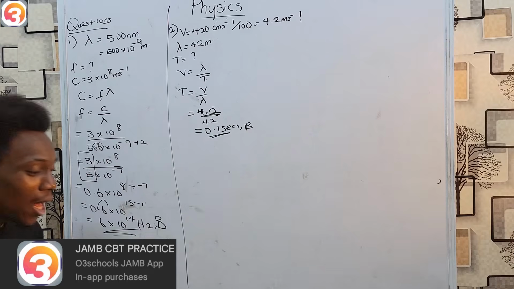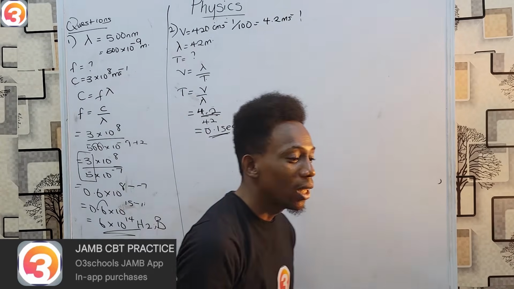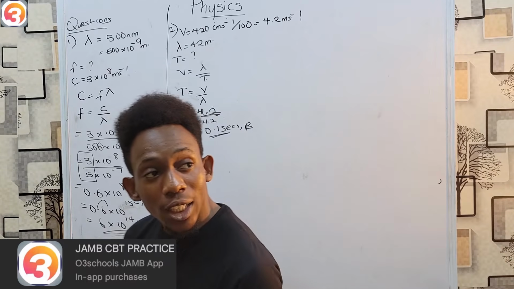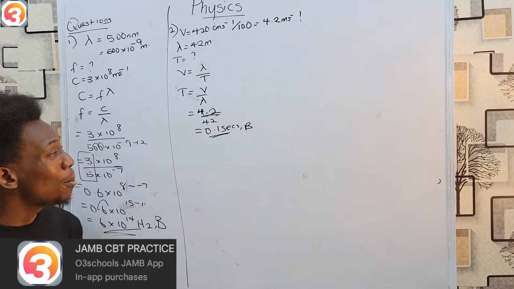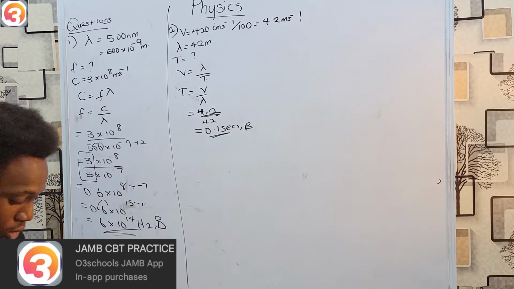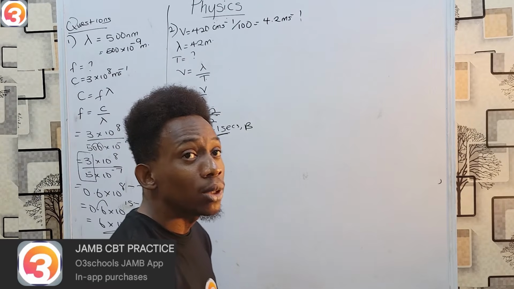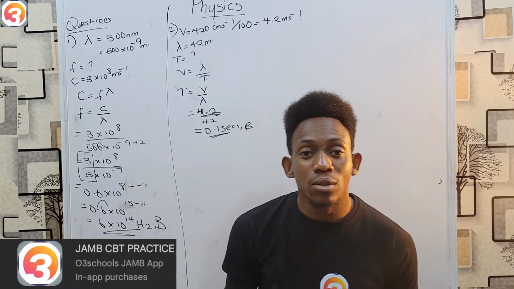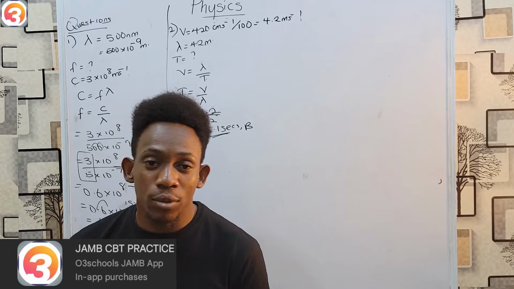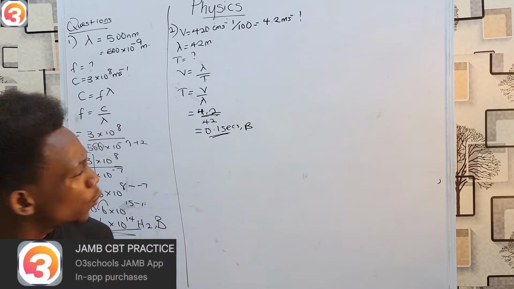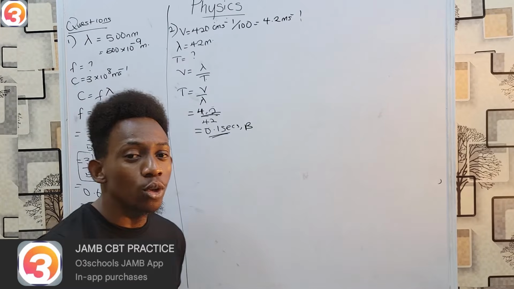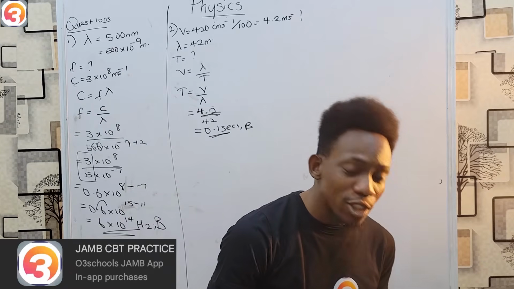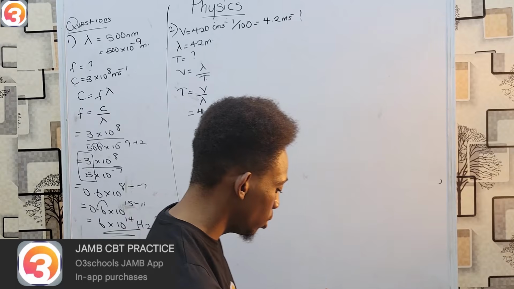Now, please note, I don't recommend you wasting much time trying to correct a question in your exam. If you solve and you know you solved correctly, but your answer does not appear in the options, I will advise you to simply guess the closest one and move on. Or if you want to, you could leave that question and come back and tackle it if you know you can finish your exam on time. But do not waste your time trying to resolve and resolve to get their answer, as long as you are sure that your first solving was correct.